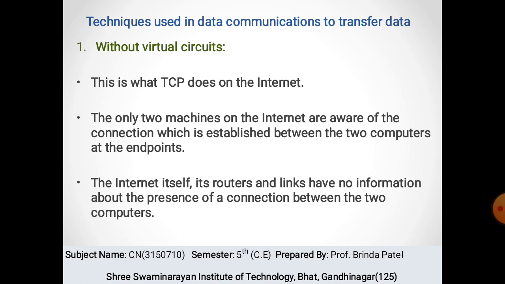TCP works with the internet protocol, which defines how computers send packets of data to each other. Only the two machines at the endpoints are aware of the connection, meaning the machine that sends the data and the machine that receives it know where to send the data. The routes and links have no information about the presence of the connection between the two computers.